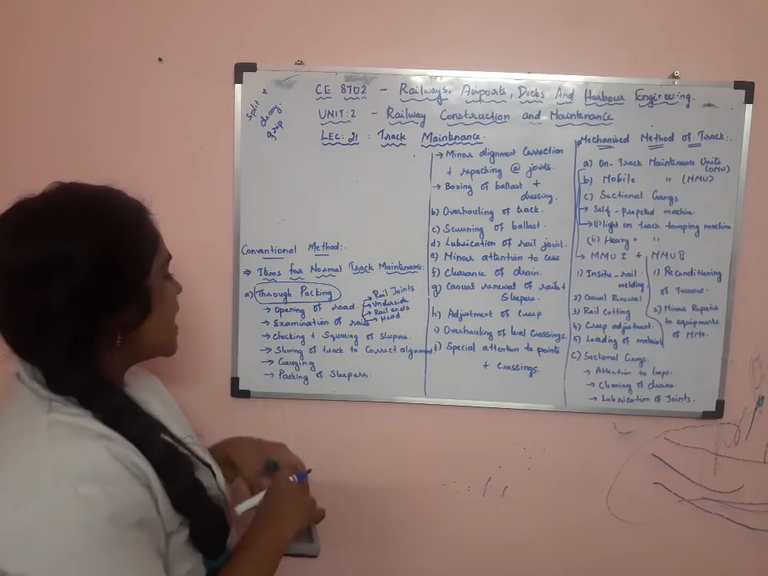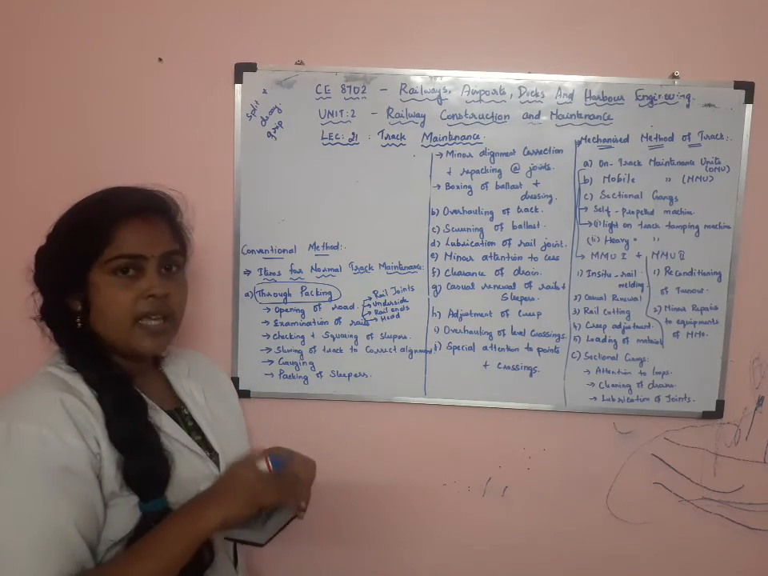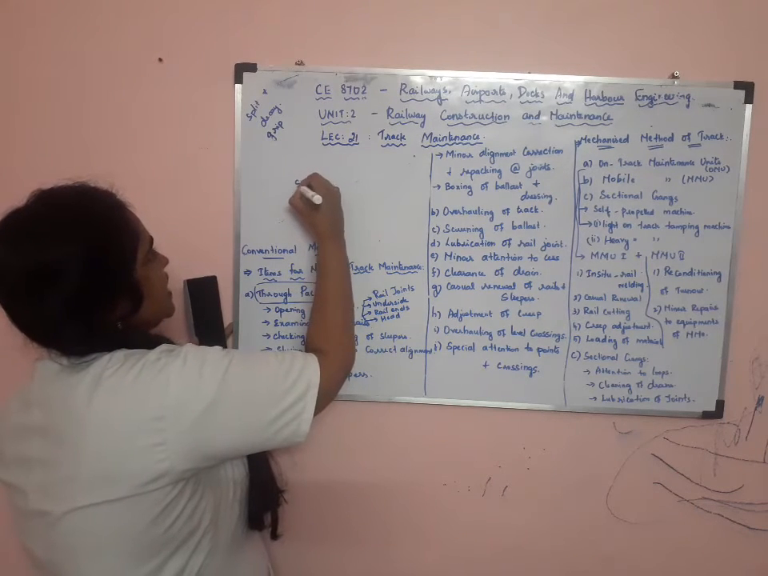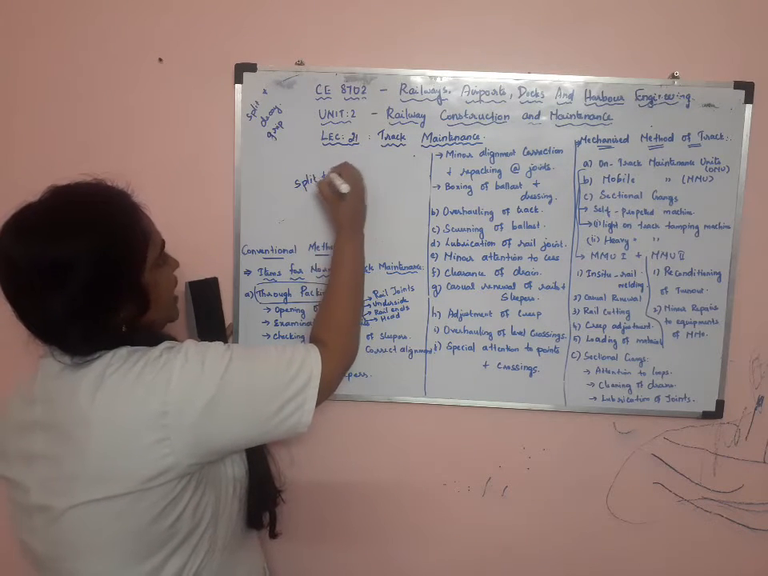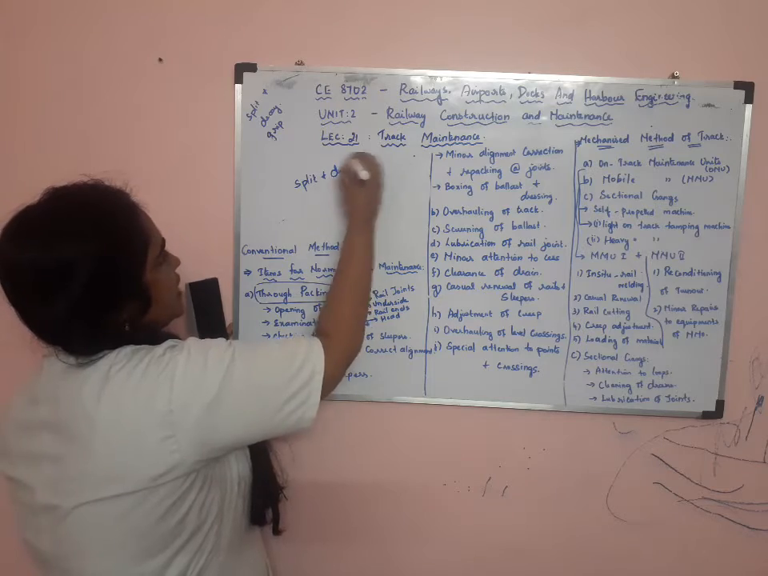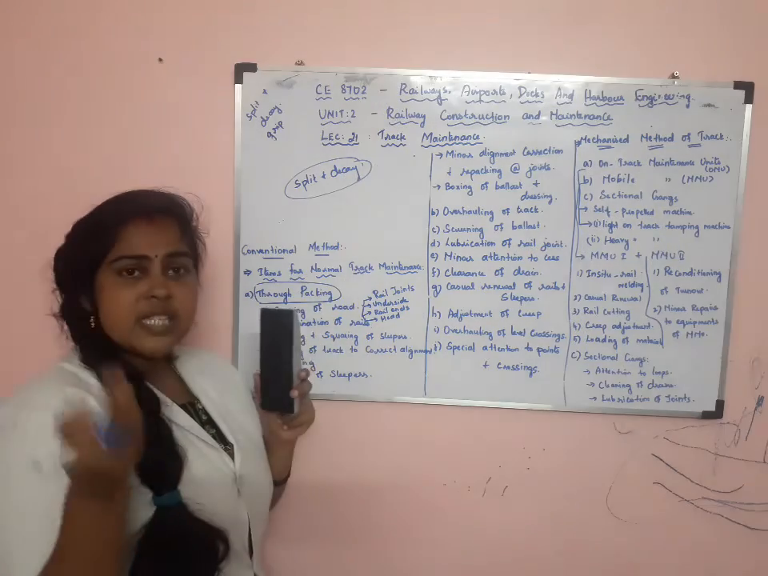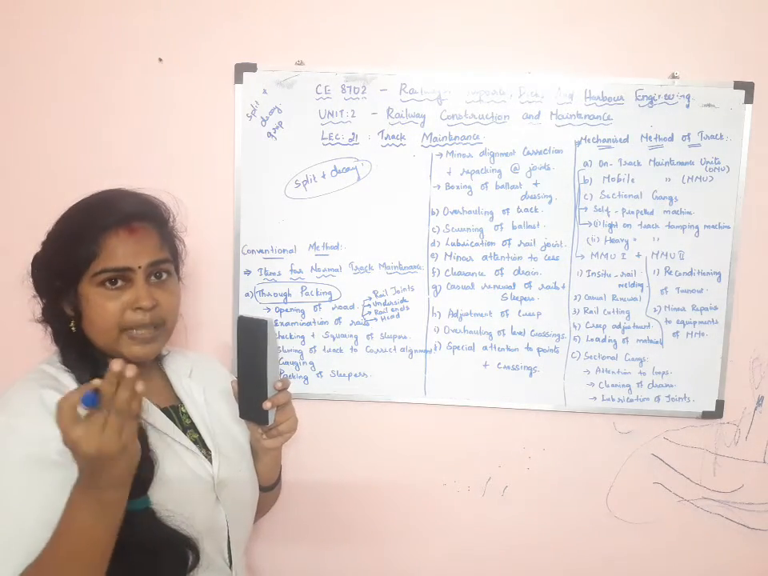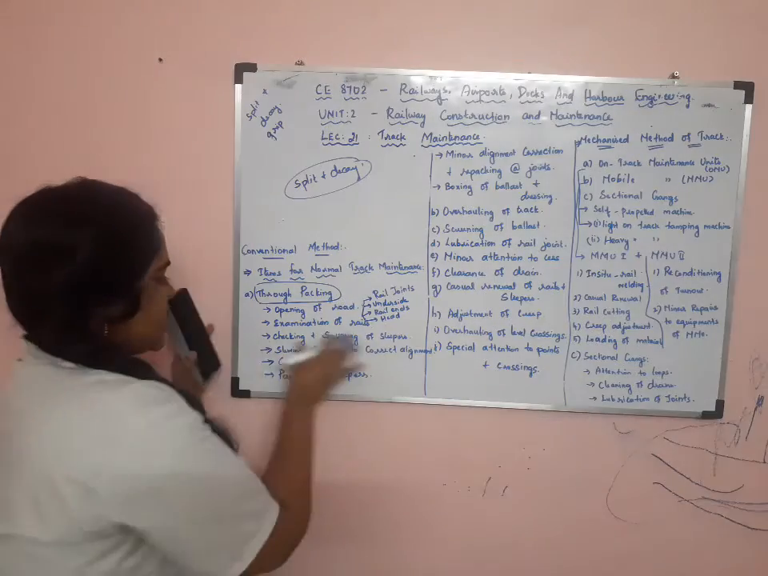Next is the checking and squaring of sleepers. The sleepers are checked, whether there is any split or decay. If wooden sleepers are used, they will check whether tightness and grip are there. That way they will check the sleepers.